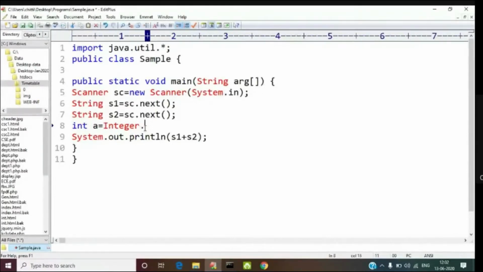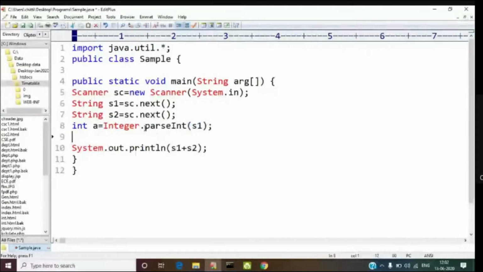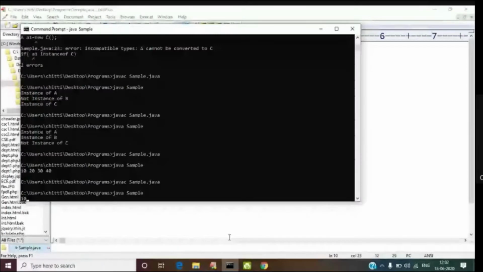So for conversion, what I do: int a is equal to Integer dot parseInt of S1. Next, int b is equal to Integer dot parseInt of S2. Now both are integers for me. I can directly perform any arithmetic operations. A plus B, I can perform it. So that's what you'll be doing. Is that right?